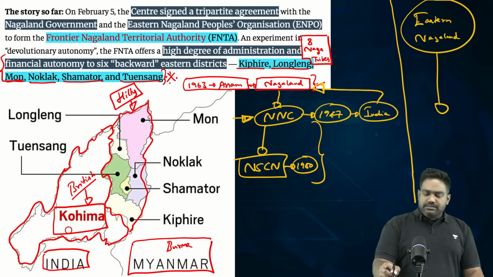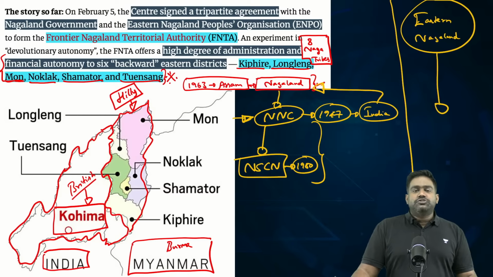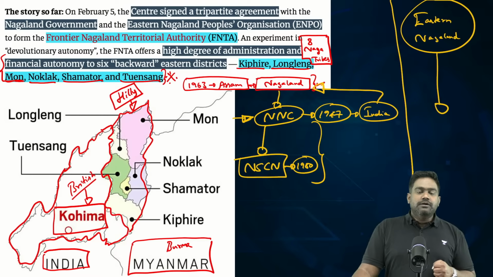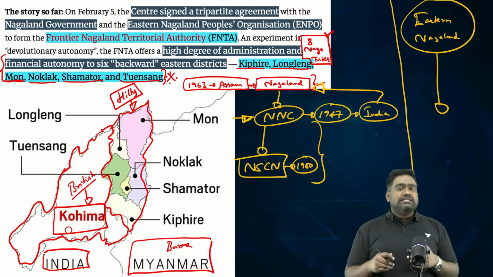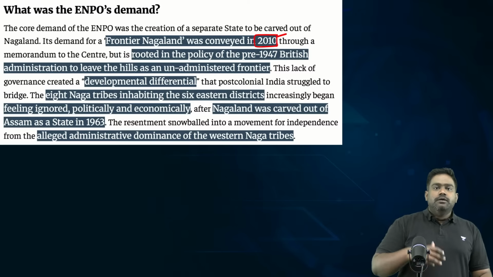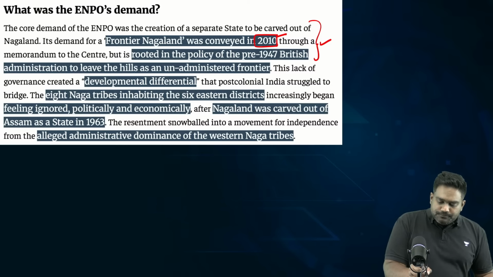So they have felt that they have been politically alienated. They have been ignored, neglected. Post independence, they still have that resentment that even the Indian government hasn't done much focused development in this region. So, as a result, the aspiration for separate governance has existed in eastern Nagaland. Though the tribes here did not take up violent insurgency or separatism, they started expressing their political demand, especially from 2010. They started presenting formal memorandums to the central government, expressing their desire for separate statehood.